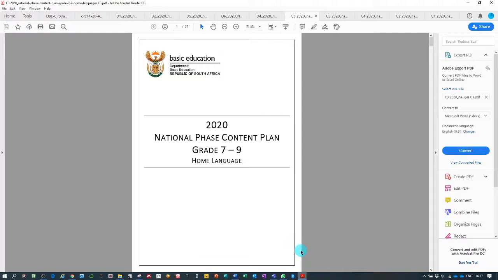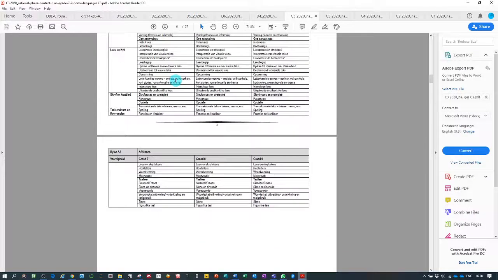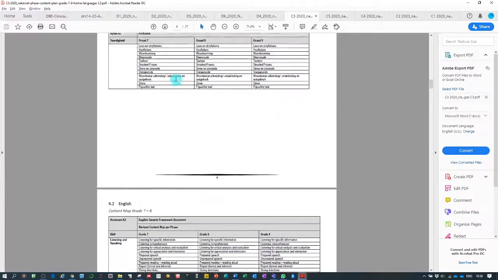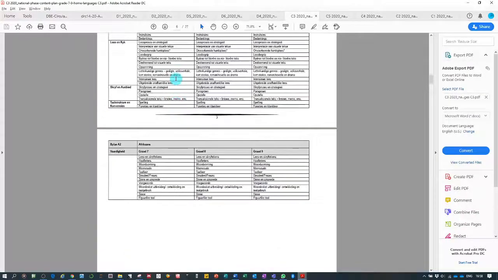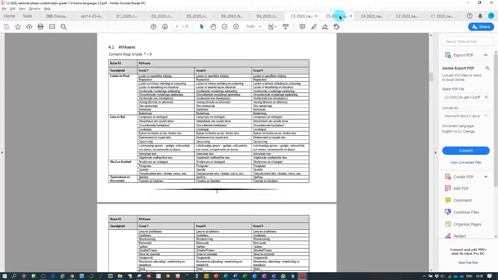So first of all, there are 3 documents regarding the content plan for grade 7 to 9. The first document is based on the home languages, and on the home languages we're doing Afrikaans as a home language. There you can see the content map for grade 7 to 9, giving all the content that you need to cover in grade 7 to 9 in Afrikaans home language and all the other home languages.